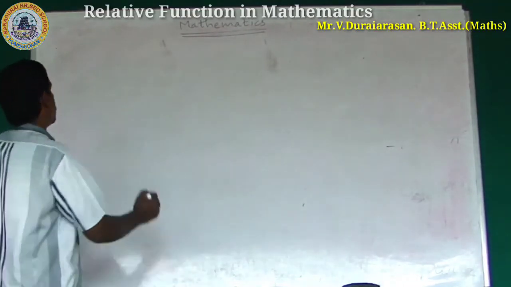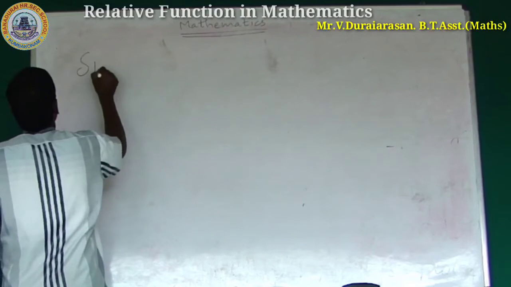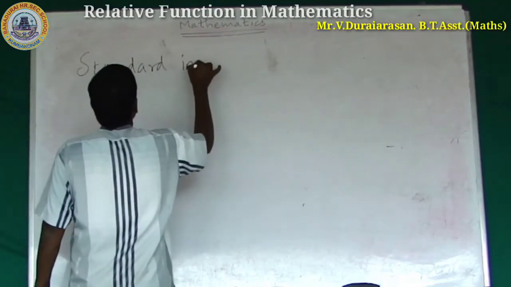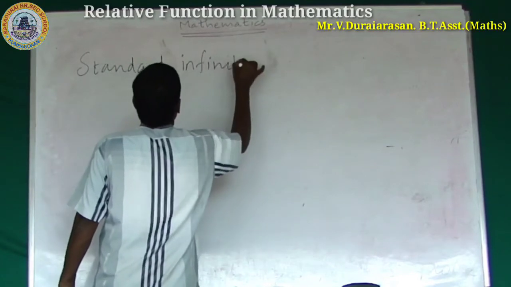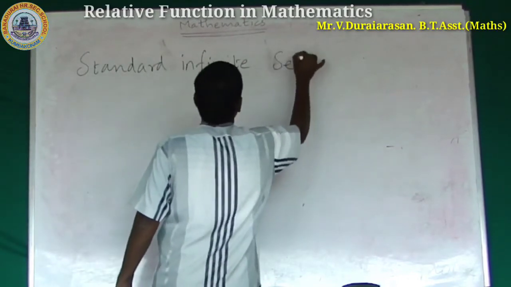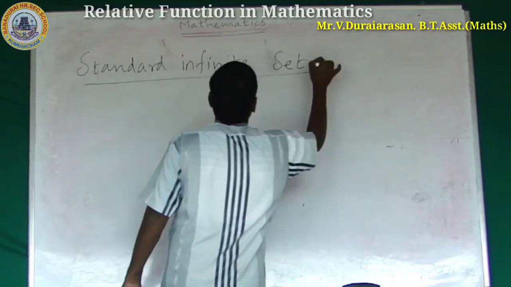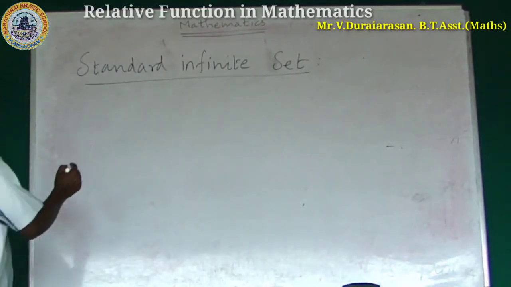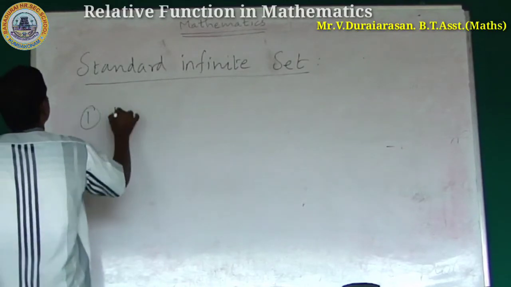Standard infinite sets. You are studying already. First, number 1, natural numbers.